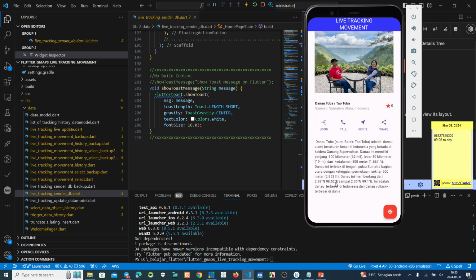So sometimes we just stay at my home and then we run the live sender, but we don't move from one place to another place. So the lat long is the same, still the same.